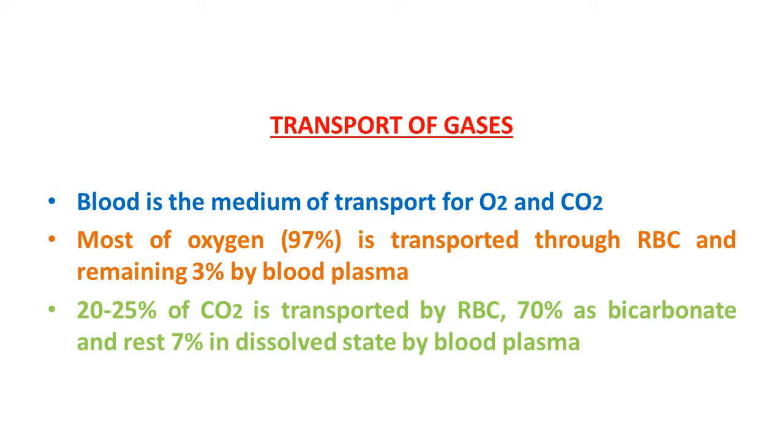During transportation of carbon dioxide in blood, the majority, 70%, is carried in bicarbonate form. About 7% of carbon dioxide is carried in a dissolved state through plasma. So this way, in human body, the transportation of gases, oxygen and carbon dioxide, takes place.